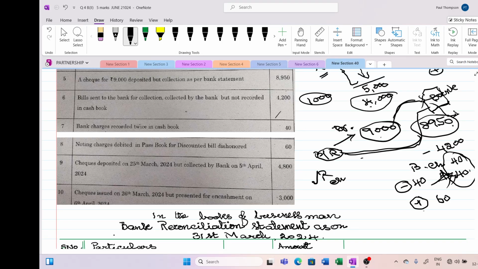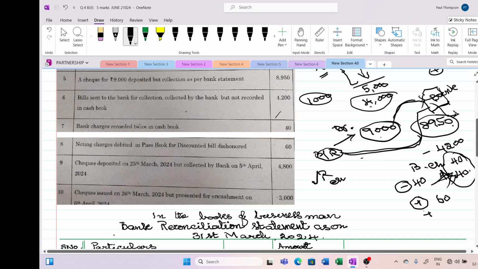Okay, so what I felt, the moment I have deposited the check, I just reduced my overdraft. But the bank will not reduce it until it realizes, until the amount is collected. This was not collected up to 31st March because we are preparing a bank reconciliation as on 31st March. On that particular date, the overdraft would have gone up by 4,800 in the bank book. Okay, so this will come as an add item, 4,800.